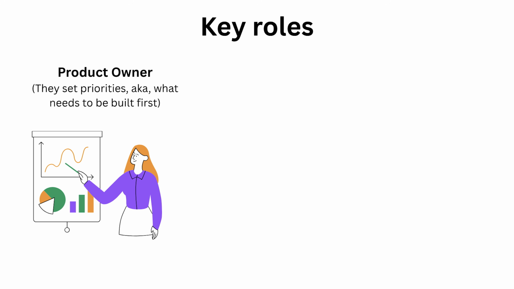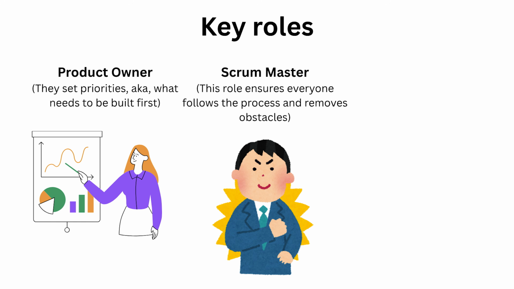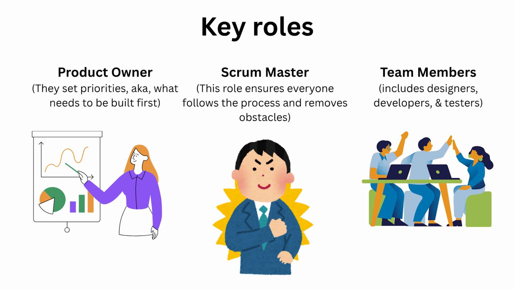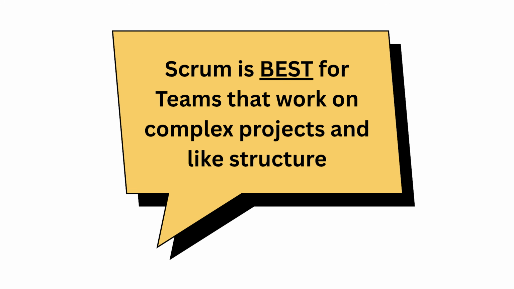Let's understand each. First, product owner. They set priorities, aka what needs to be built first. Scrum Master. This role ensures everyone follows the process and removes obstacles. Team members. This role includes designers, developers, and testers who actually build the product. Overall, Scrum is best for teams that work on complex projects and like structure.